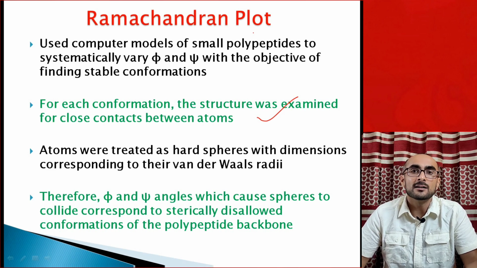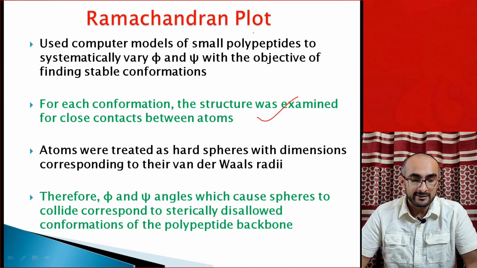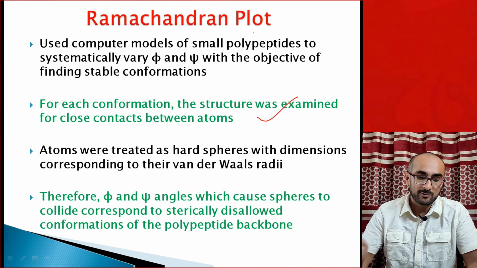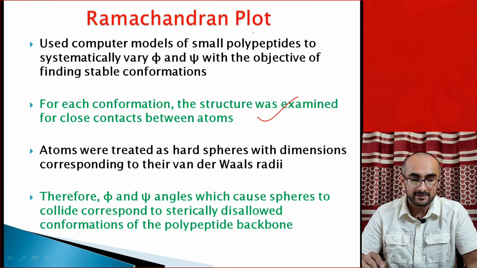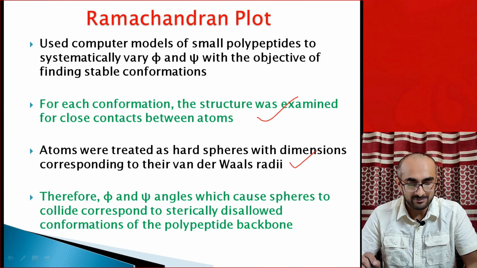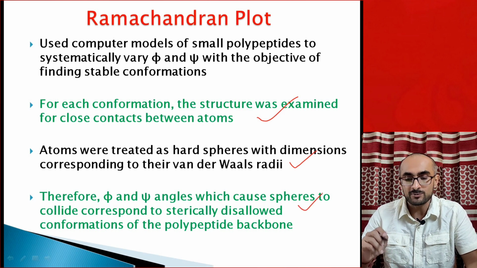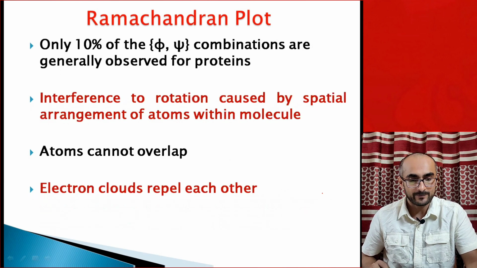It was termed a disallowed conformation of the peptide. All the atoms were treated as hard spheres, and the dimension of each sphere corresponded to the van der Waals radius of that atom. Therefore, phi and psi angles which cause spheres to collide, which is responsible for steric clashes, were termed disallowed conformations of the peptide backbone.